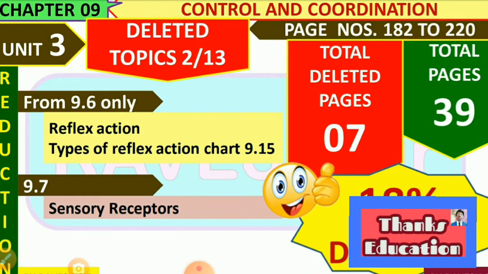The next chapter is the 9th chapter, control and coordination, starts from page number 182 up to 220. It covers 39 pages and 18%, that means only 7 pages of portion is deleted. This includes 9.6 reflex action and chart number 9.15, which illustrates types of reflex action. Then 9.7 sensory receptors.